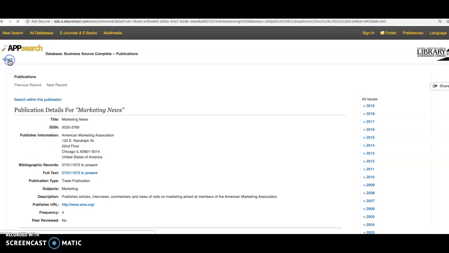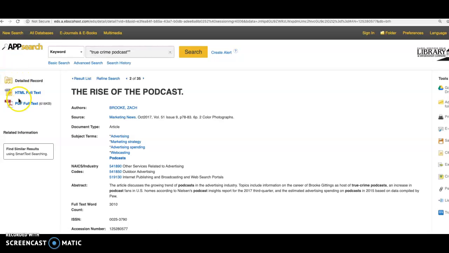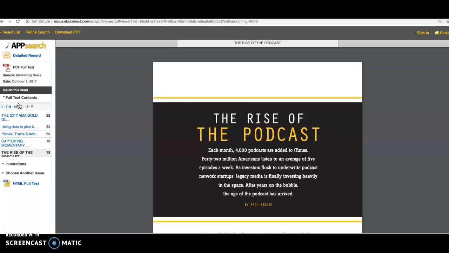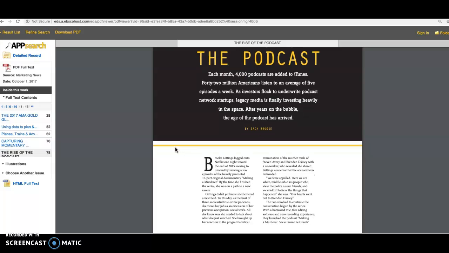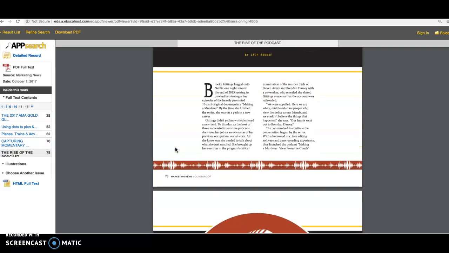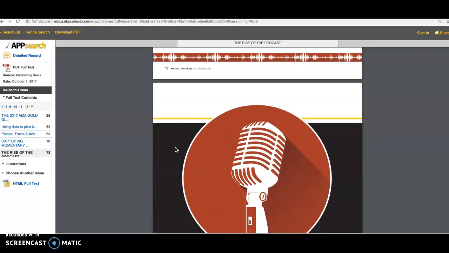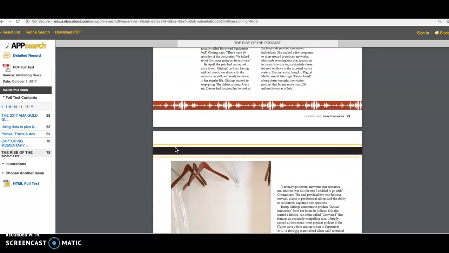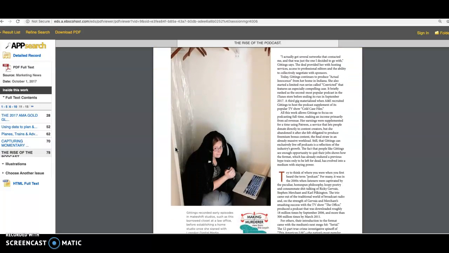If I click back from the publication details to the original screen for this particular article, then I can click on PDF full text to see what this article actually looks like and to see if it's something that might be of interest to me. So here we see that this does have the layout of a magazine article. These are certainly aesthetically more pleasing than scholarly articles, with pictures, with graphics.